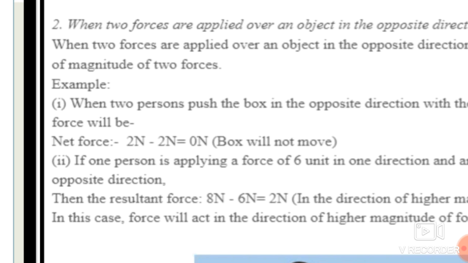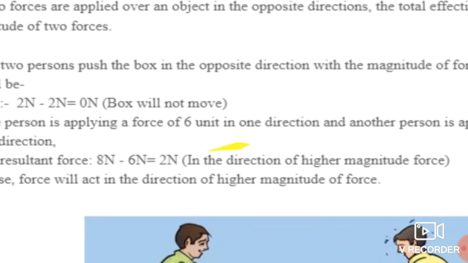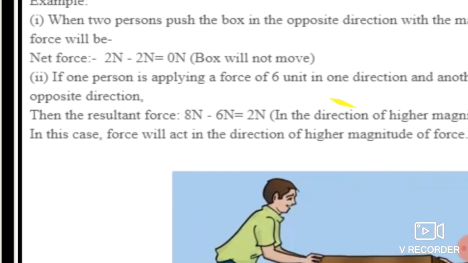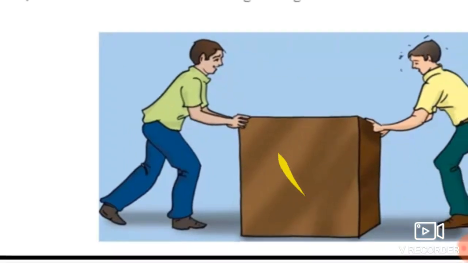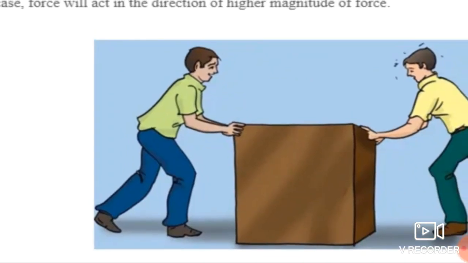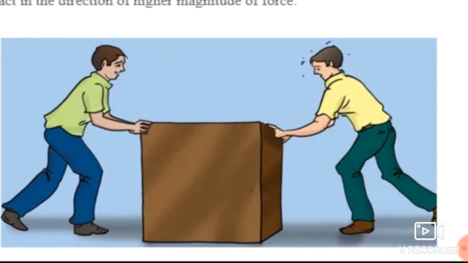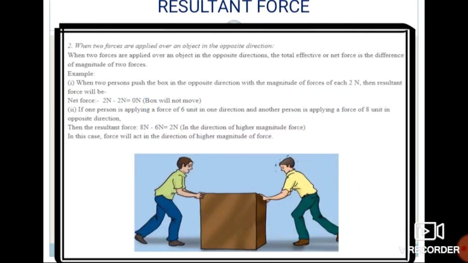So the resultant force will be the difference between them, that means 8 Newton minus 6 Newton, which is equal to 2 Newton, in the direction of the higher magnitude force. Okay, so in this case the force will act in the direction of the higher magnitude. See over here, these two persons push that table towards each other, so that table can't move because the net force will be 0. Okay.